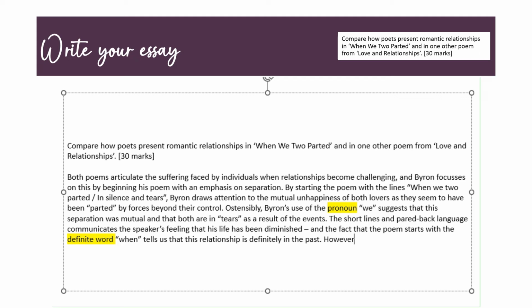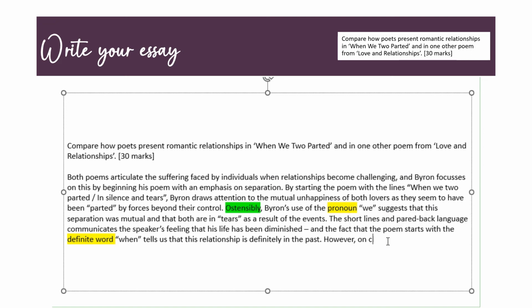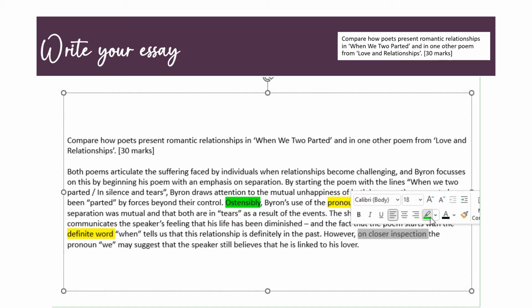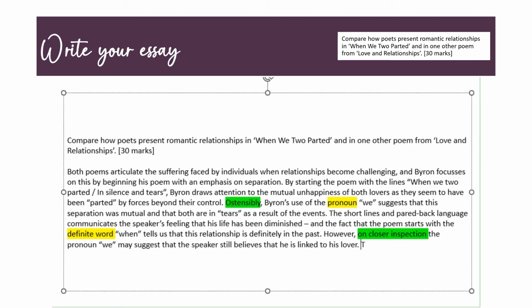Now I'm going to move into my on closer inspection. So I've used ostensibly up here to look at that surface level, and the on closer inspection, as I said, helps us to get under the skin of the poem. So on closer inspection, the pronoun we may suggest that the speaker still believes that he is linked to his lover. Okay, because he's using the pronoun we, it does suggest a connection, doesn't it? You don't use that word if you're separated from somebody. So we do have that sense of connection, even if it's not quite as good as it could be.